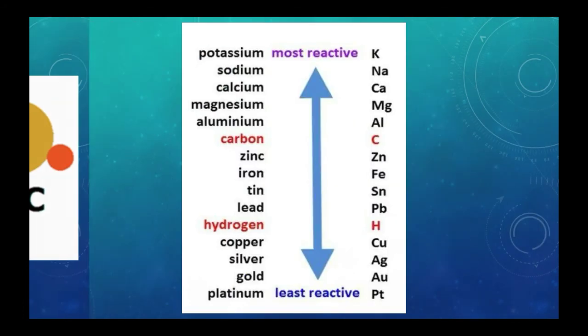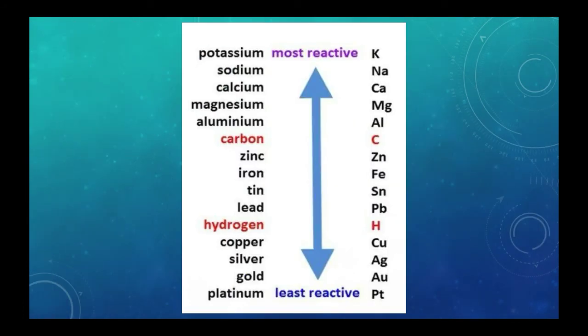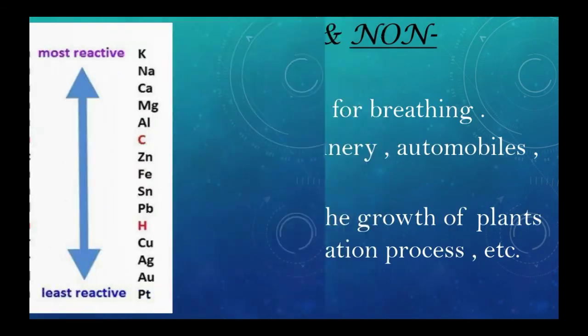Next, it is the most important task to remember the most reactive to least reactive. So the first most reactive metal is potassium, then following with sodium, calcium, magnesium, aluminium, zinc, iron, tin, lead, copper, silver, gold, platinum. So these are the metals. The black color ones are all metals, and these are the series of most reactive to less reactive.